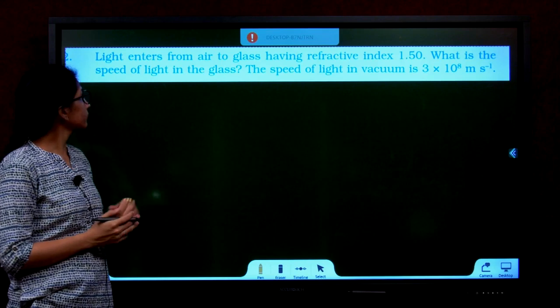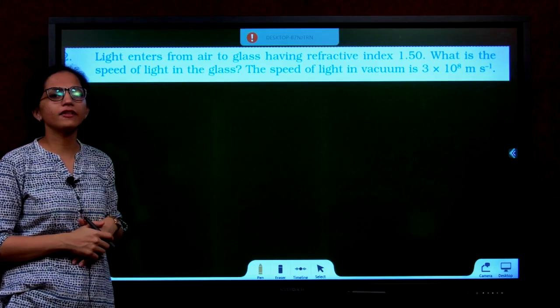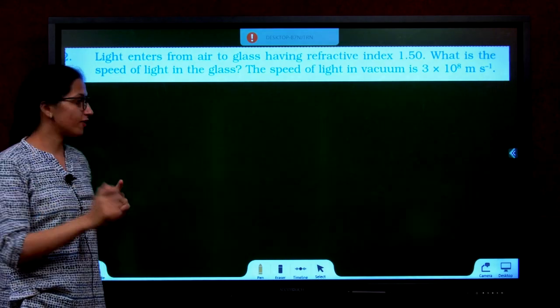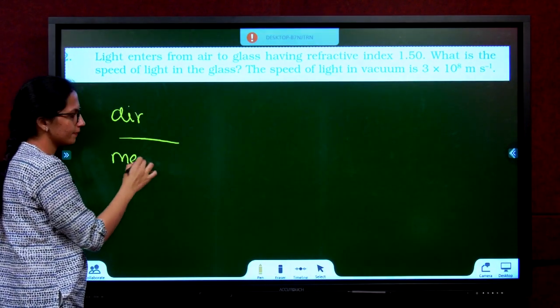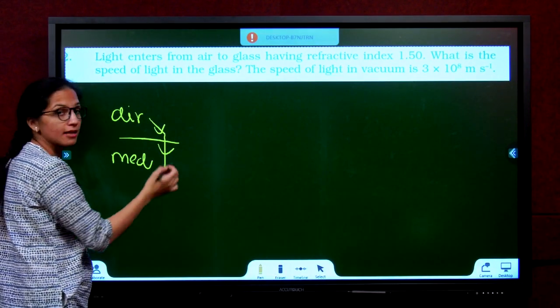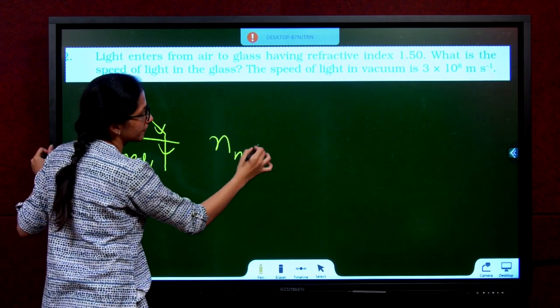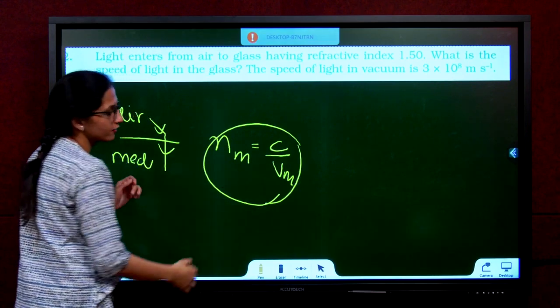Question 2. Light enters from air to glass having refractive index 1.5. What is that? When the first medium is air and the other one is just a medium, we learnt in the previous lecture that this is nothing but N medium equal to C by V medium. Absolute refractive index.